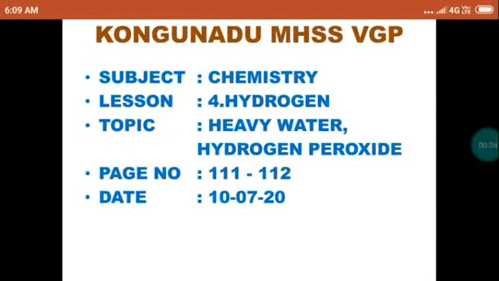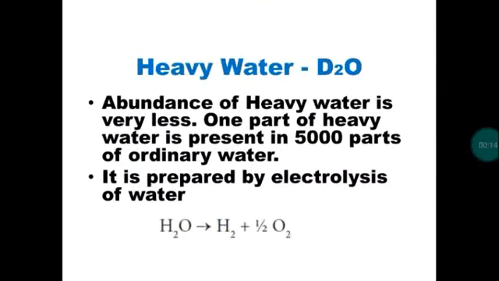Good morning, students. Today we are going to discuss two compounds. One is heavy water, another one is hydrogen peroxide. In the last class we discussed the ordinary water molecule H2O; its preparation, properties and uses we have completed. Next one, the compound of deuterium, that means heavy water. Deuterium is also known as heavy hydrogen.